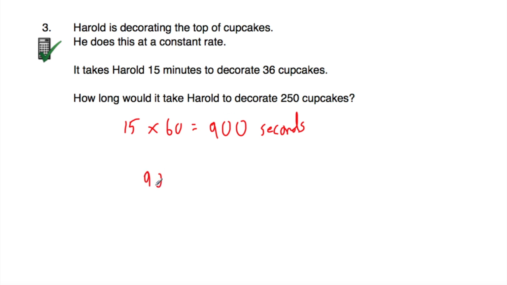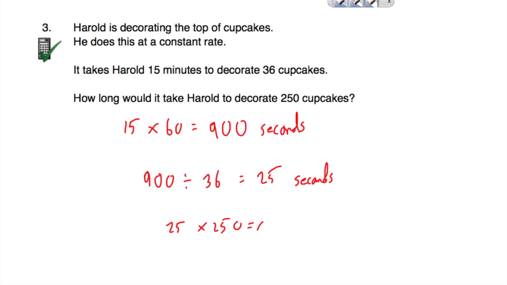So if we take the 900 and we divide that by 36, that would be how many seconds it takes him to decorate each of the cupcakes. So 900 divided by 36 is equal to 25. So it takes him 25 seconds per cupcake. Now the question says, how long would it take him to decorate 250 cupcakes? So each one takes 25 seconds, so it's going to be 250 multiplied by 25, and 25 multiplied by 250 is 6,250 seconds. So it takes Harold 6,250 seconds to decorate 250 cupcakes.